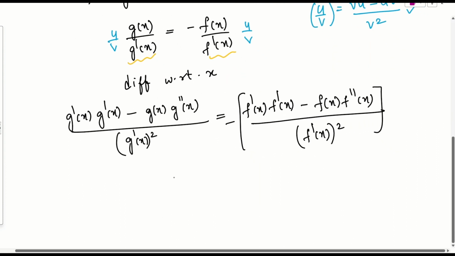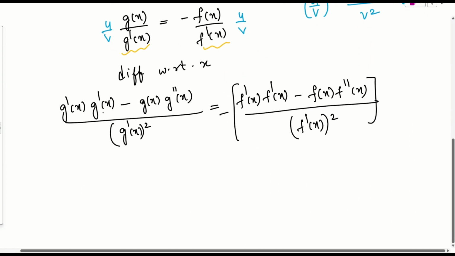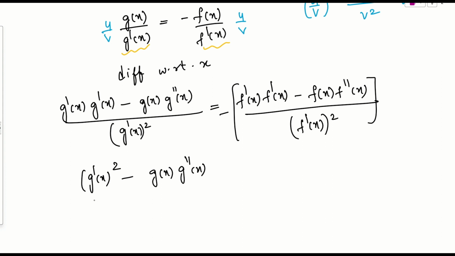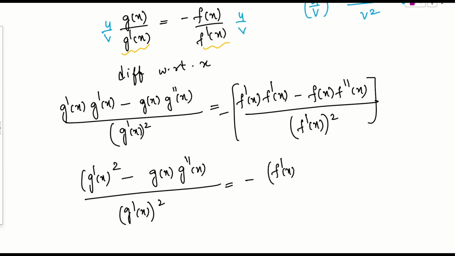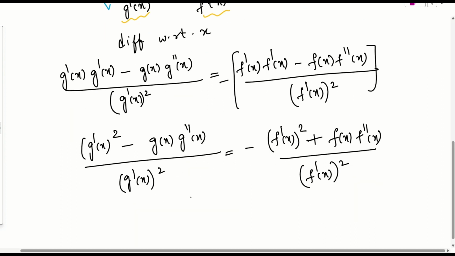Yes. So now let us try to do this further. What can we do? g dash means what? g dash of x the whole square minus g of x times g double dash of x. Agree? Denominator will be as it is, which is g dash of x the whole square. Is it okay? Yes. Minus what is this? f dash of x the whole square minus, okay, if you want, simply multiply with minus. So this is minus, plus minus minus minus. It will be plus f of x into f double dash of x by f dash of x the whole square. Is it okay?